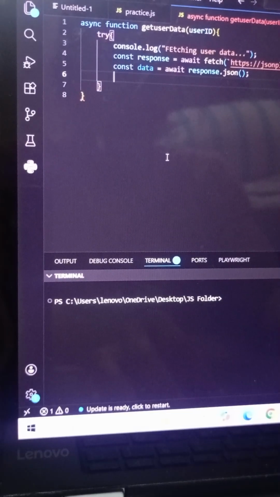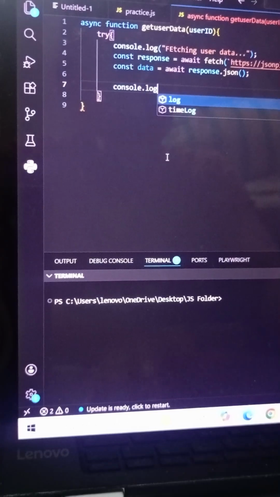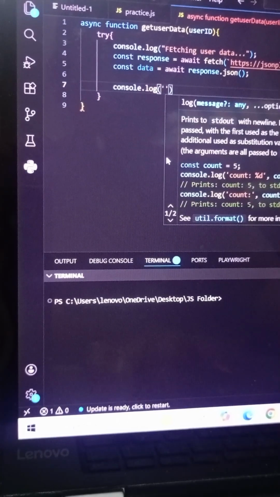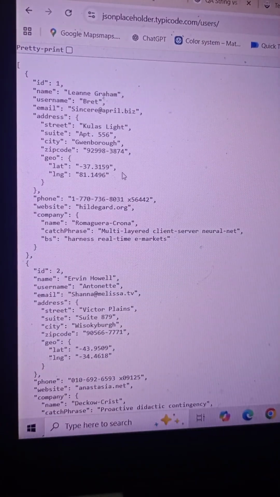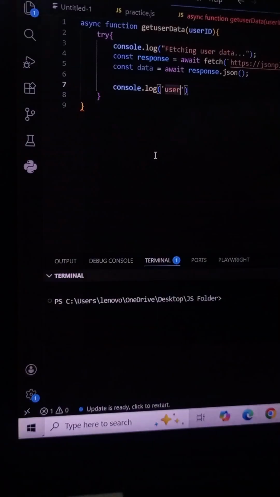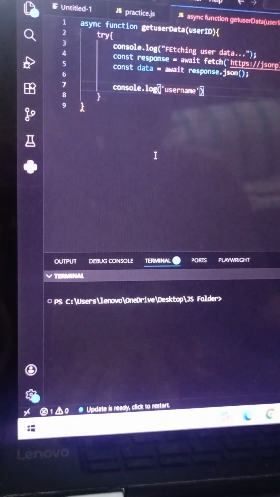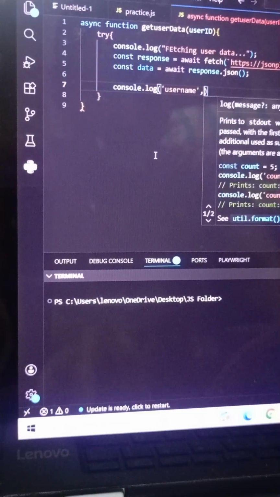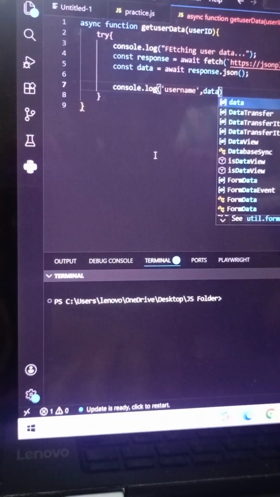After that, what are we going to print? We are simply going to print the console.log here, let's see our username, right? So as we can see here, we have our username, email address. So whatever data you want to fetch from this JSON placeholder, you can do it. So how we can do it is we can just console.log and write here simply username. So username is not in uppercase, so that's why we are simply writing here data.